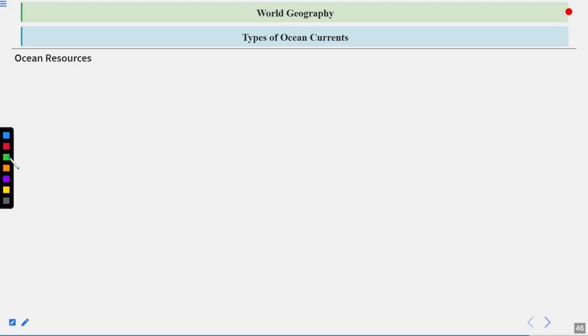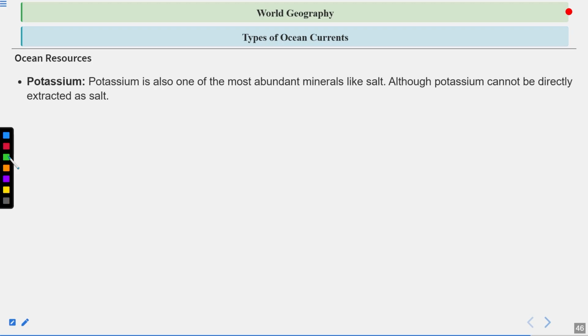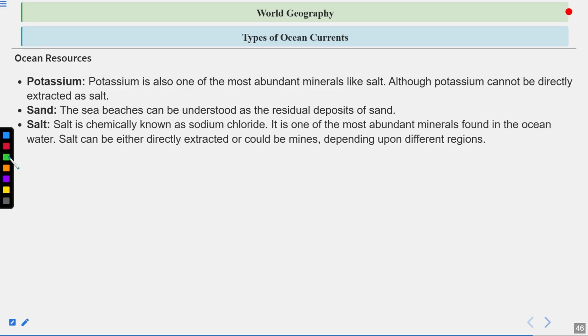Ocean resources. Potassium is also one of the most abundant minerals like salt, although potassium cannot be directly extracted as salt. Then sand, the sea beaches can be understood as the residual deposits of sand. Then salt is chemically known as sodium chloride. It is one of the most abundant minerals found in the ocean water. Salt can be either directly extracted or could be mined, depending upon different regions.